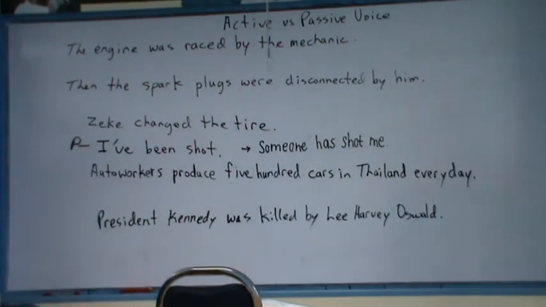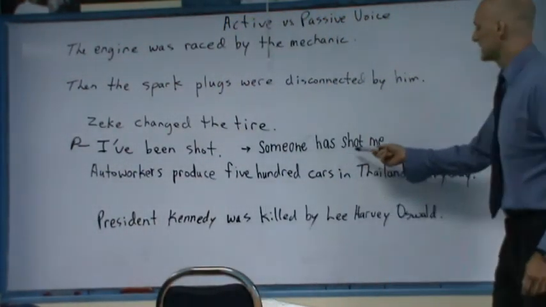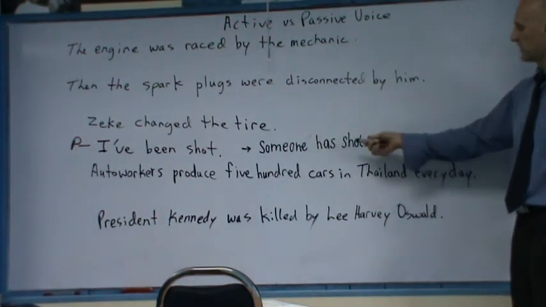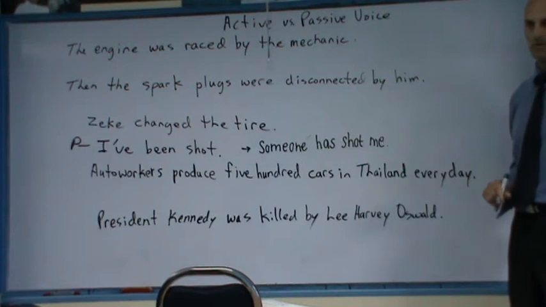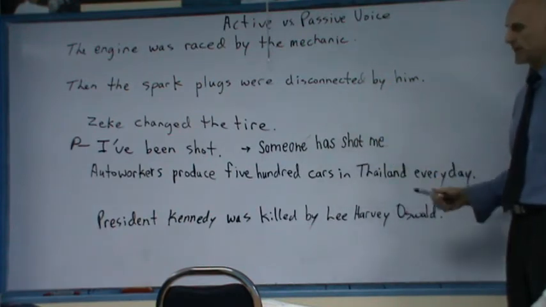So is it the same verb tense? Yeah, you can say verb tense, right? Someone has shot me. What is the verb? Has shot. Okay.